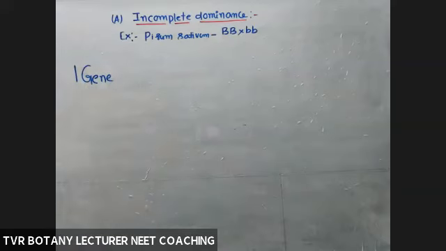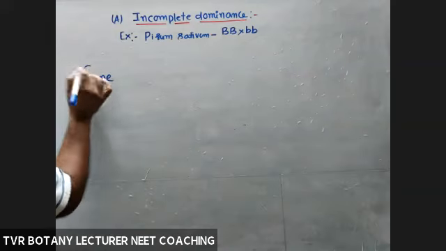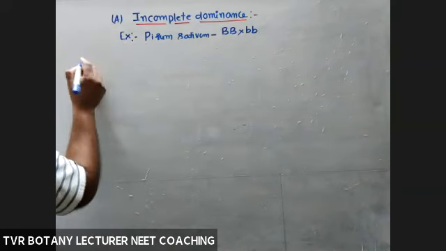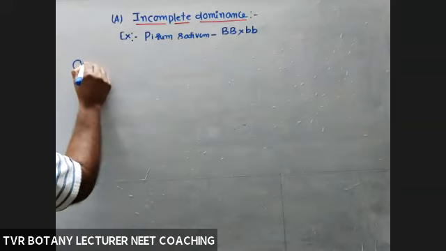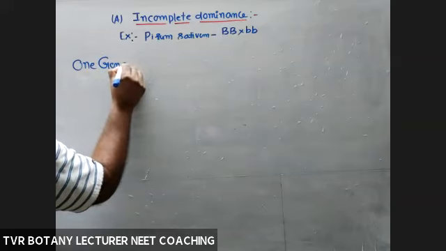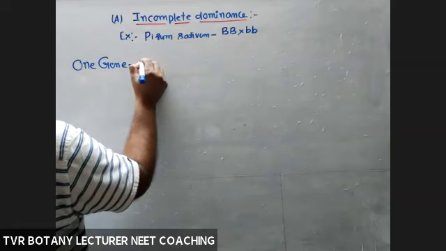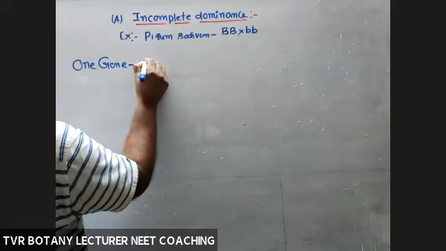One gene with how many kinds of alleles? Two kinds of alleles.